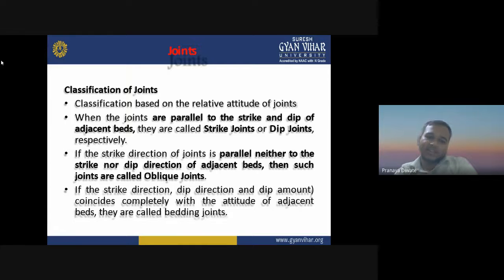If the strike direction, dip direction, and dip amount coincide completely with the attitude of the adjacent bed, they are called bedding joints. Then we have classification of joints based on the origin of joints. Most of the joints are formed due to either tensional forces or shearing forces. Accordingly, they are described as tensional or shear joints.